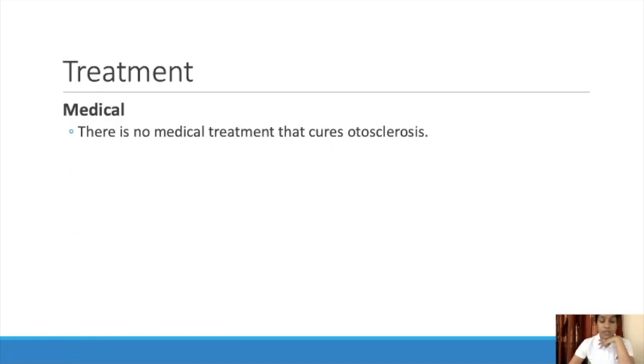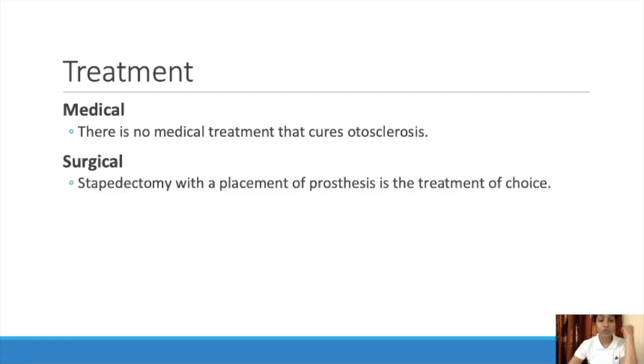Treatment, medical treatment: there is no medical treatment that cures otosclerosis. So surgical treatment, we have to do stapedectomy with the replacement of prosthesis, which is the treatment of choice. So artificially we have to remove the stapes, and we have to artificially keep a stapes-like structure there. That is stapedectomy with the placement of prosthesis, the treatment of choice.